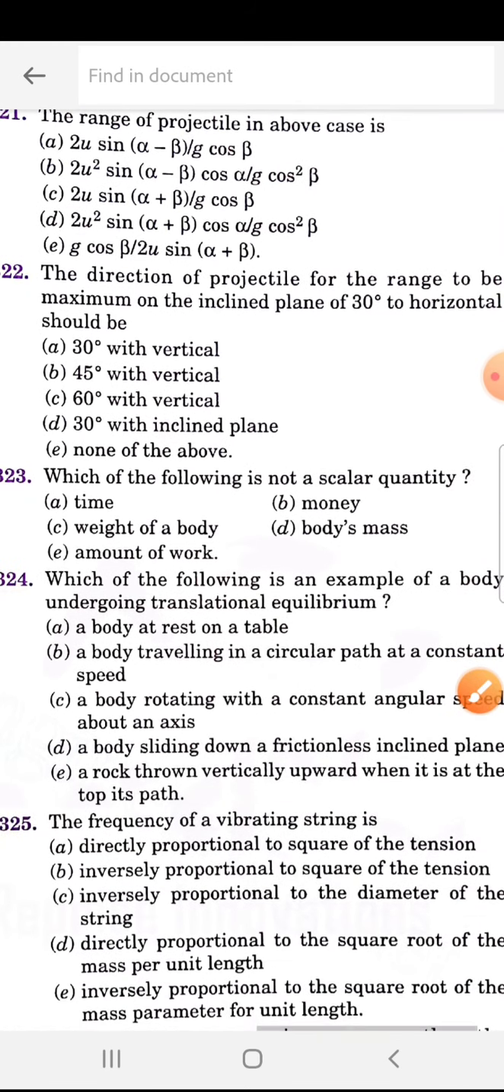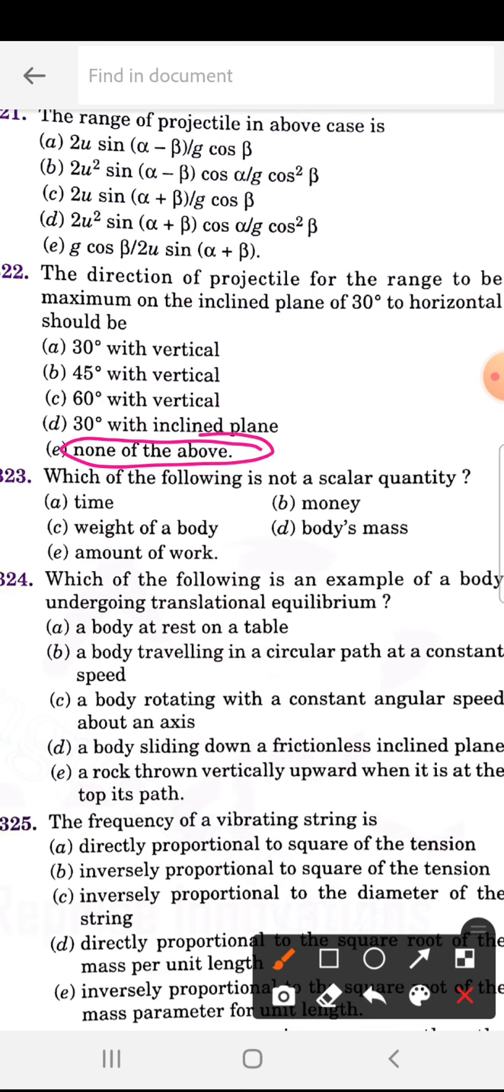Okay. The direction of projection for the range to be maximum on an inclined plane of 30 degrees to the horizontal should be. So 322 is E, that is none of the above.